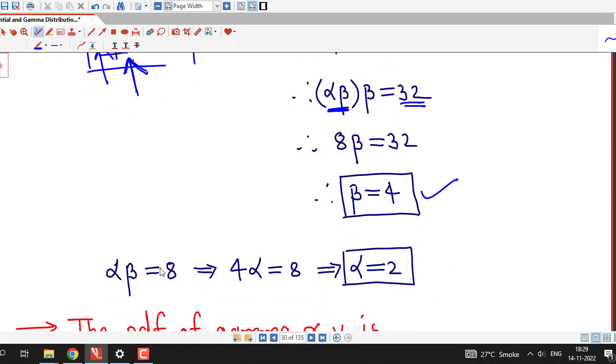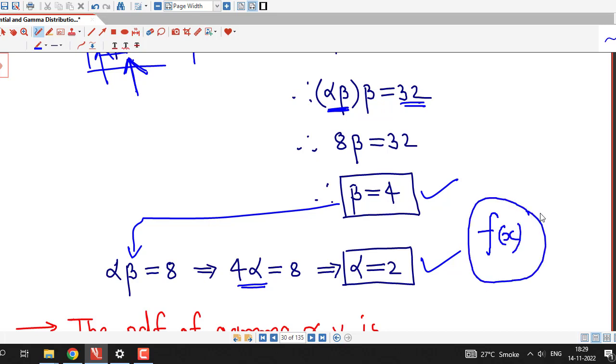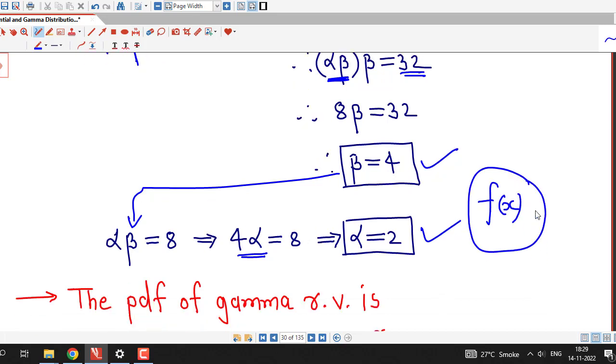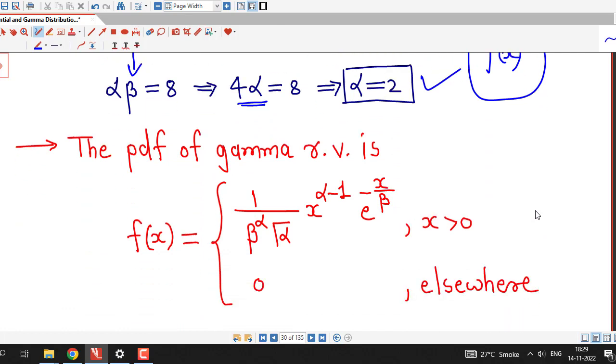And if we have the beta value, we can find alpha from this. So we are using alpha times beta equal to 8, and we put beta equal to 4 here, and we obtain 4 alpha equal to 8. That means alpha equal to 2. So we have obtained two parameters, alpha and beta, which are required to write down the probability density function of the gamma random variable. So now we can write down the PDF of the gamma random variable.